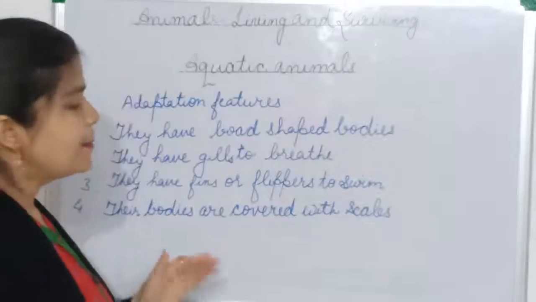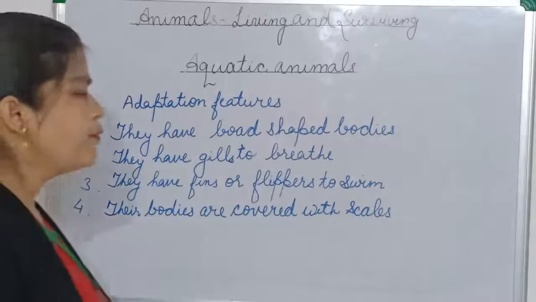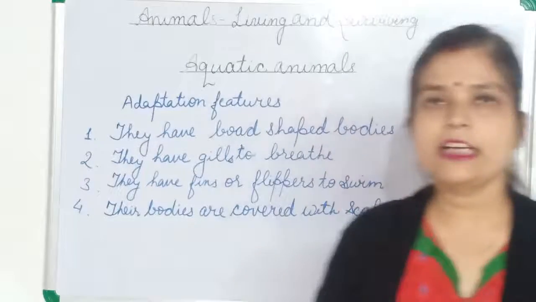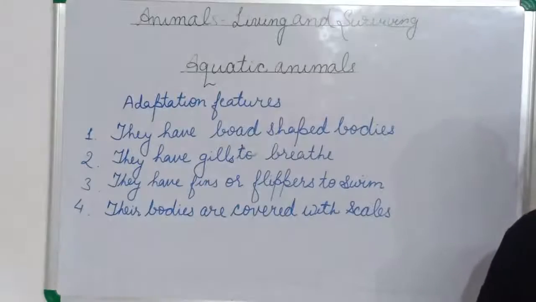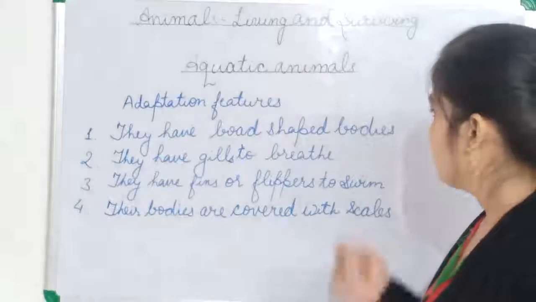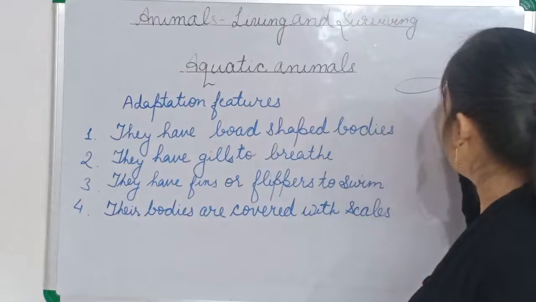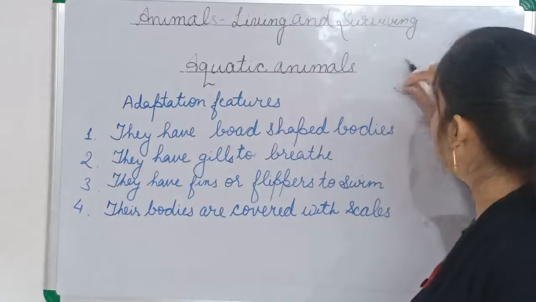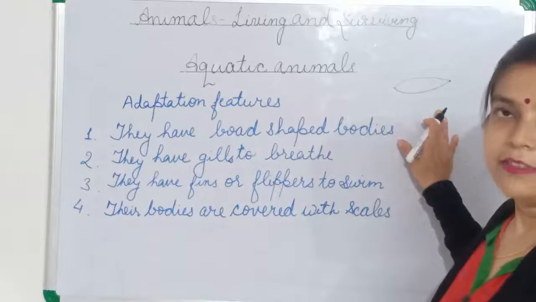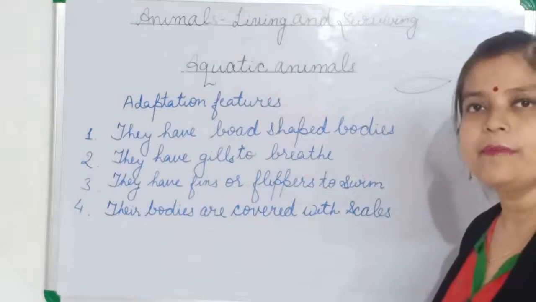So, what are the adaptation features of these animals in general, we will study today. First of all, these animals have boat-shaped bodies. These animals have boat-shaped bodies because they have to cut the water and they have to swim. The body is like this, tapering at both ends. That is the boat-shaped body. Otherwise, we also say streamlined body. This type of body shape we call streamlined body shape.